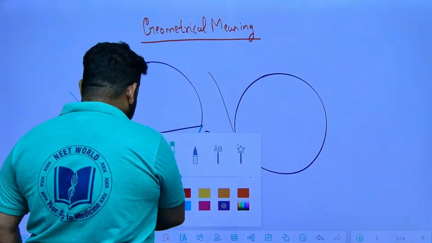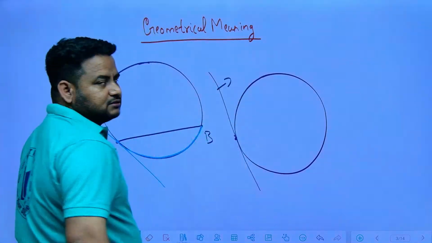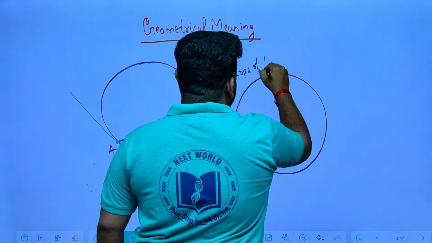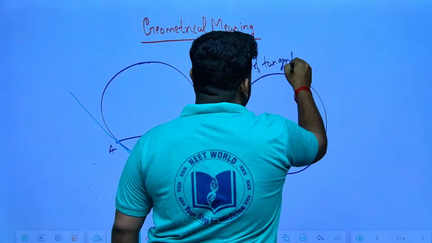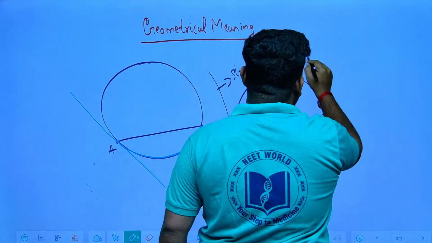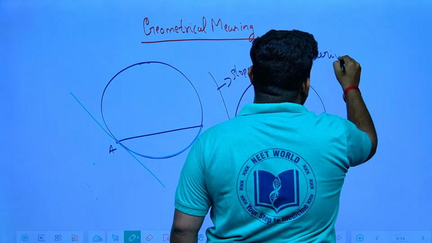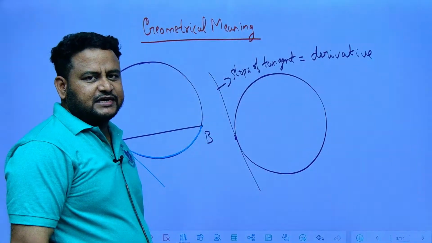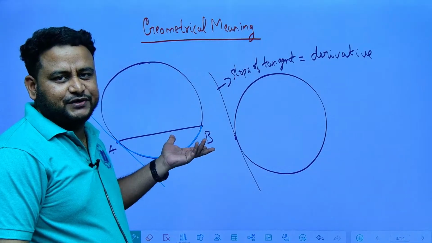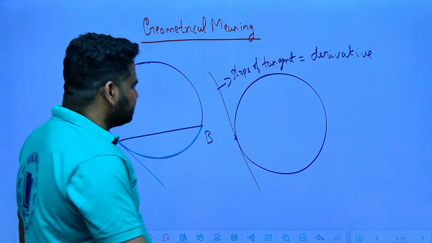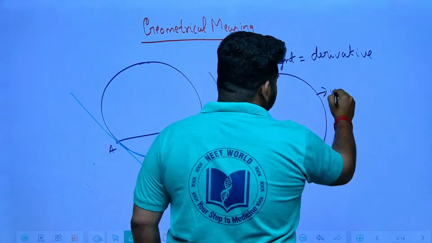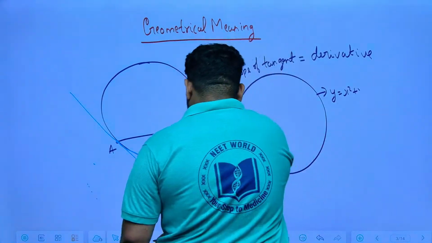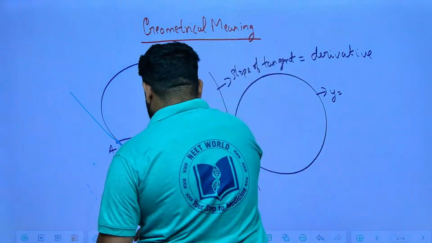Now, the slope of this tangent is nothing but the derivative. So the geometrical meaning of derivative is the slope of the tangent. Suppose the curve is given by y is equal to f of x.